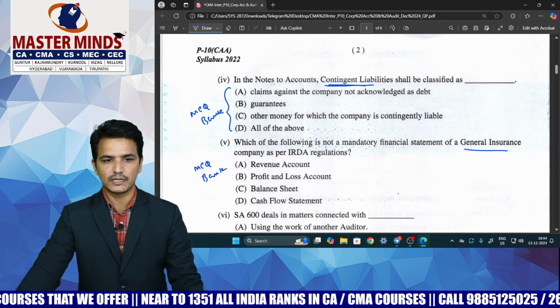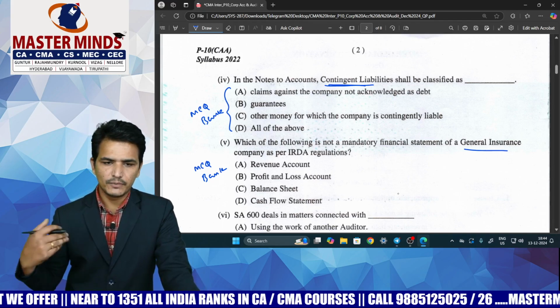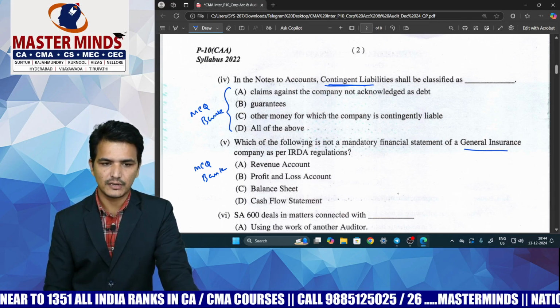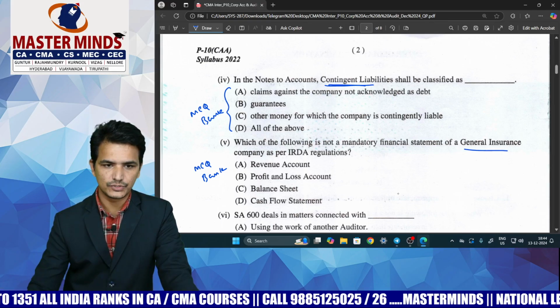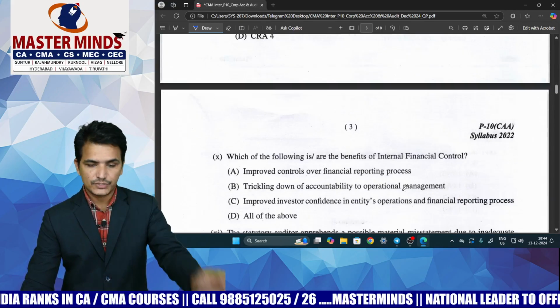So simply, those who have gone through the MCQ bank given by the CMA Institute, all the MCQs are covered in the MCQ bank, and there is no MCQ framed by the institute in the examination. All the MCQs are copy-paste MCQs only. Okay. Next, coming to the descriptive questions that we have.